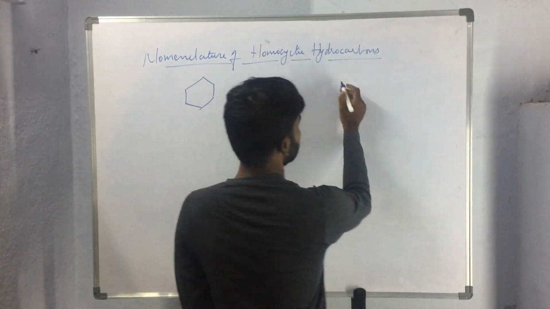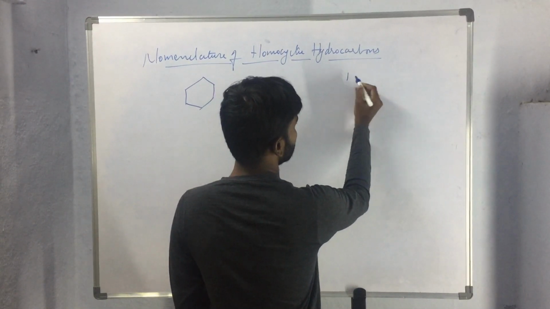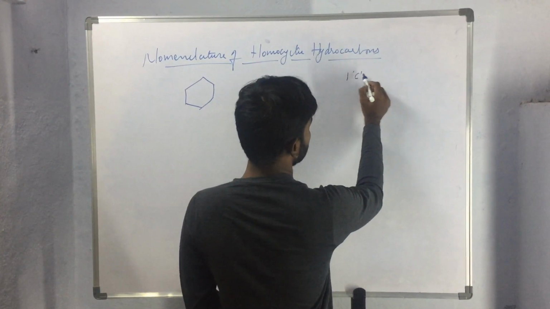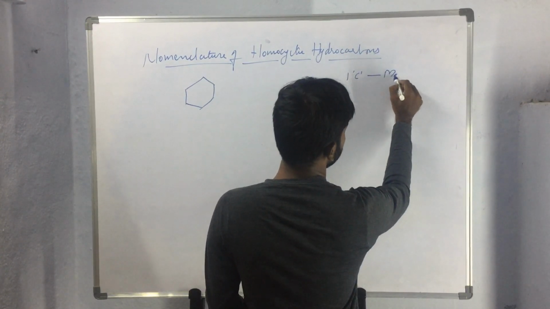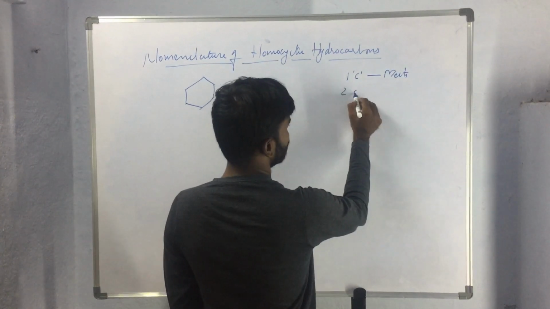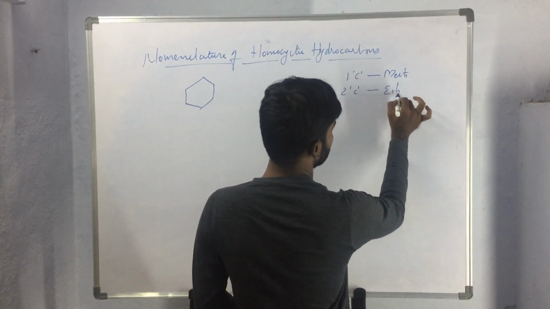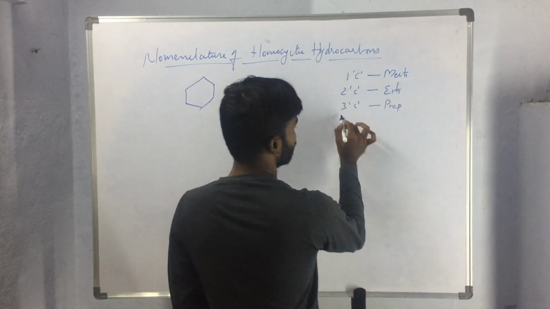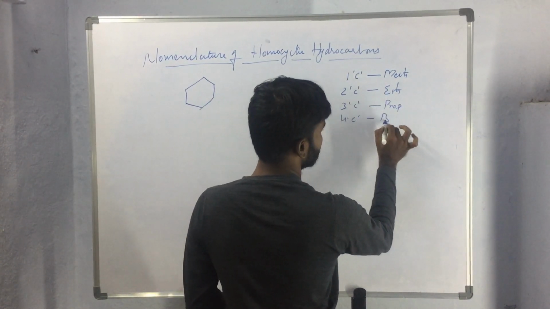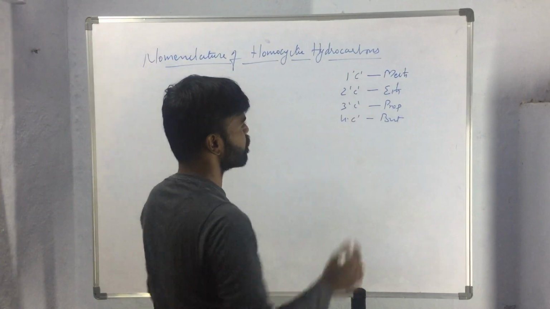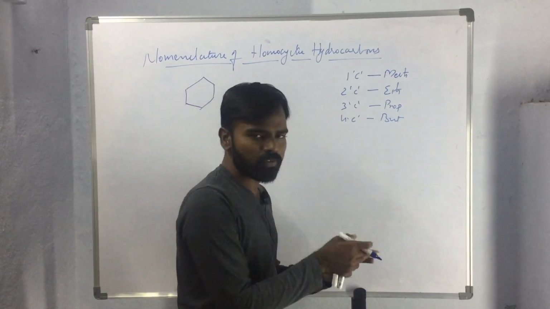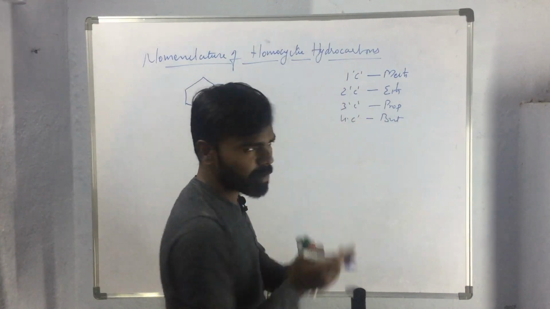So the prefixes we have are: if the compound contains one carbon atom, the prefix meth will be used. 2 carbon atoms, prefix eth. 3 carbon atoms, prop. 4 carbon atoms, but. These are the general prefixes we use to name compounds containing the respective number of carbon atoms.